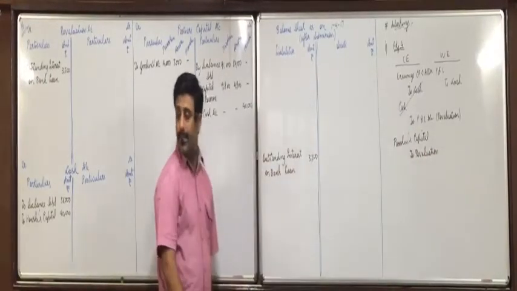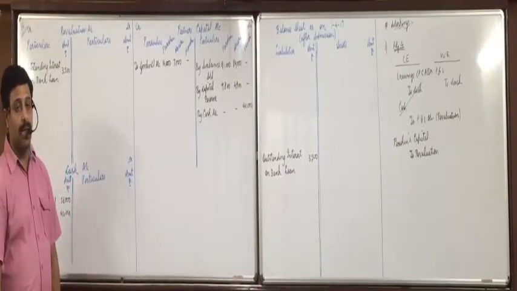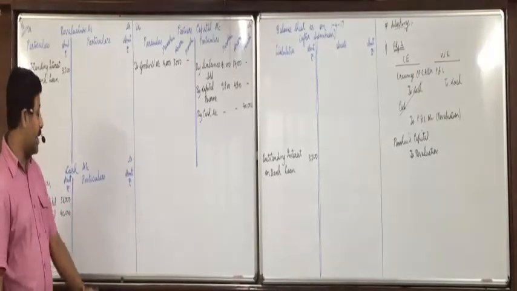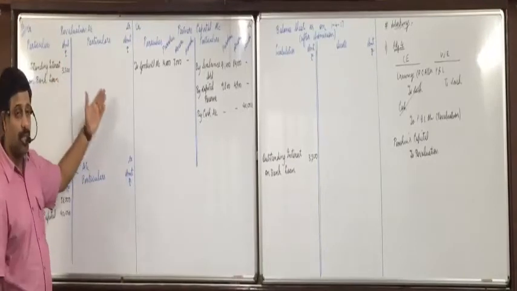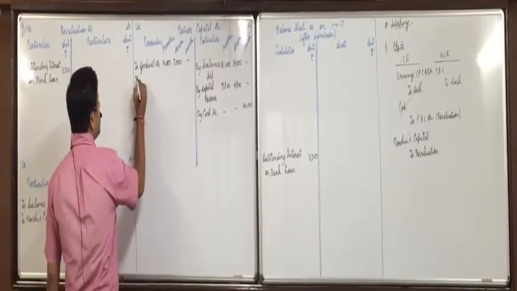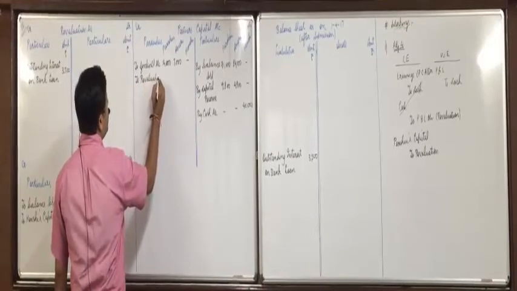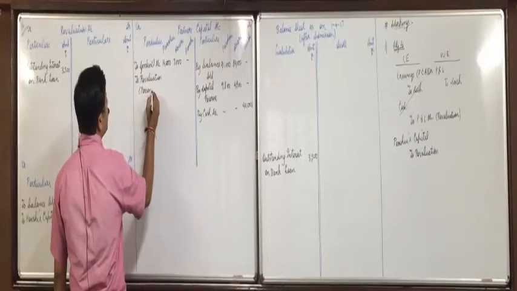Everyone is clear with this? Any confusions? Now, partners capital account debit. So we'll write in partners capital account on debit side, and to revaluation. So revaluation on credit side. So partners capital account debit side to revaluation account. And in bracket you will mention personal expense.